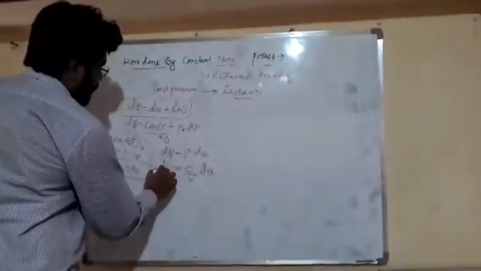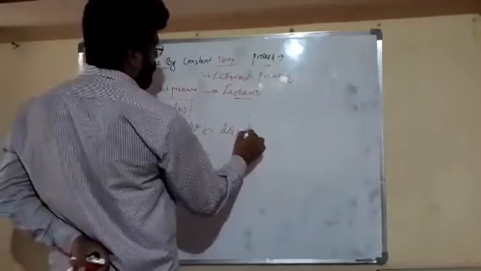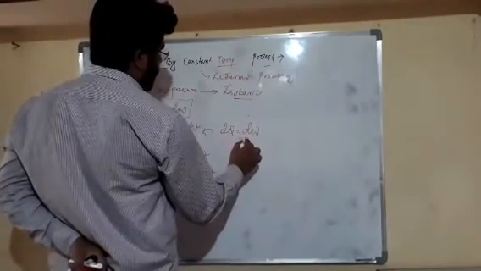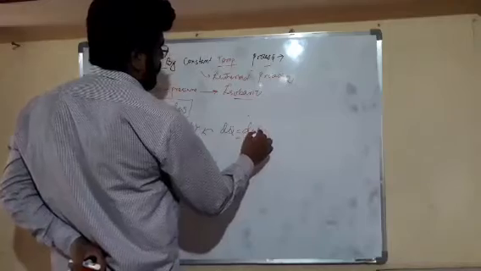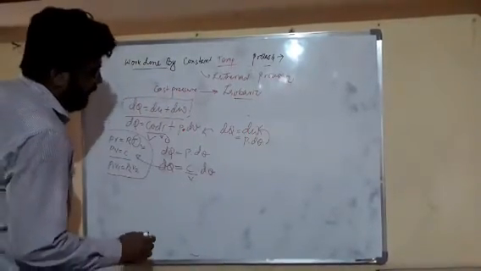So dq is equal to C upon V into dV. Here the change in internal energy is 0. So dq is equal to dW, or we can say dq is equal to p dV, which is equal to dW. So dq is equal to C upon V dV.